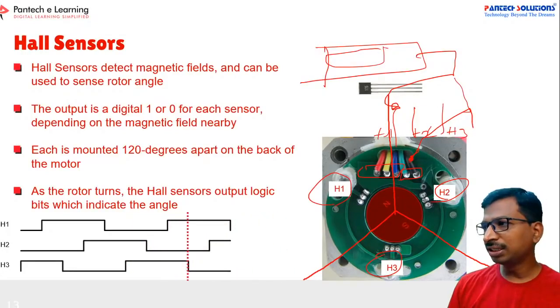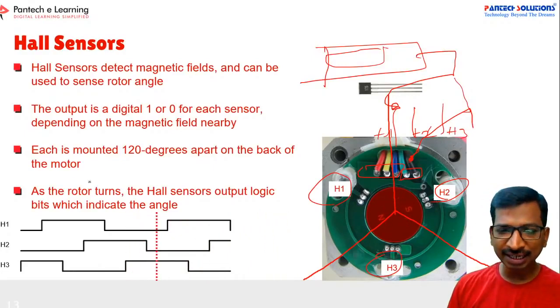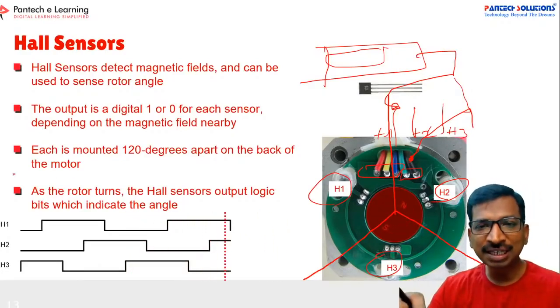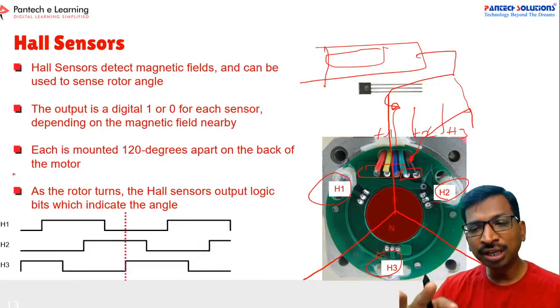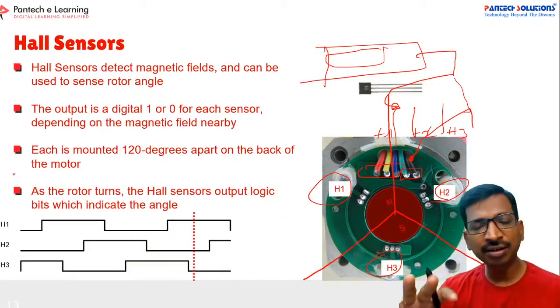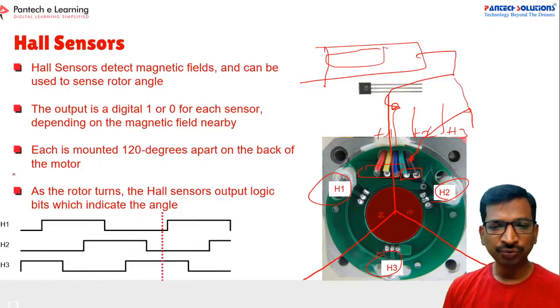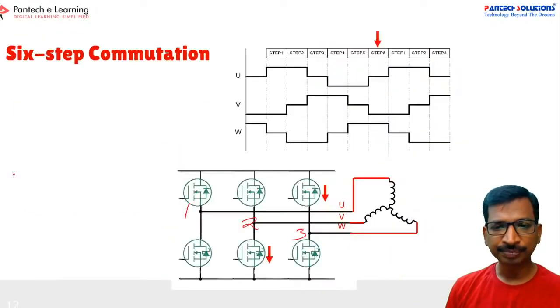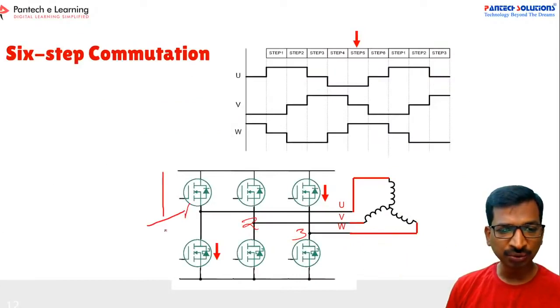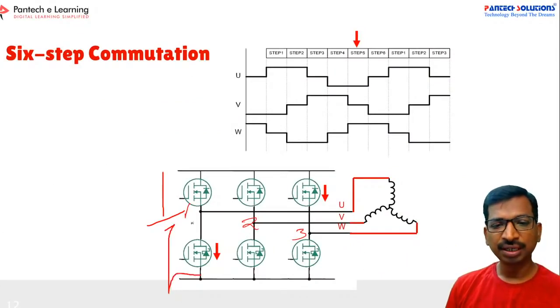Here the voltage is changing, so why are we calling it a DC motor? See, why we are calling this a brushless DC motor is that the working principle is similar to the DC motor. If you take this block diagram, here we are applying a DC voltage only. This is called electronic commutation.